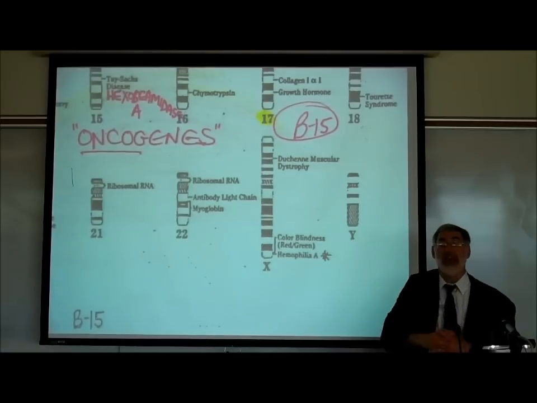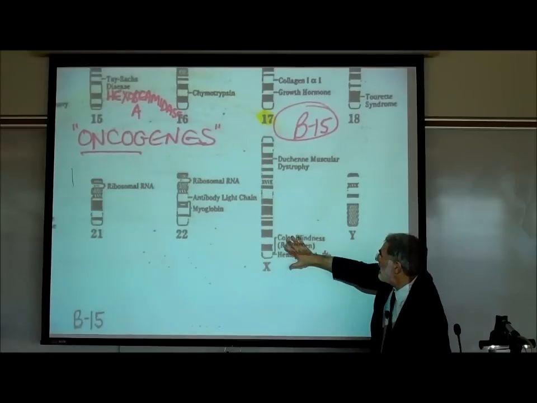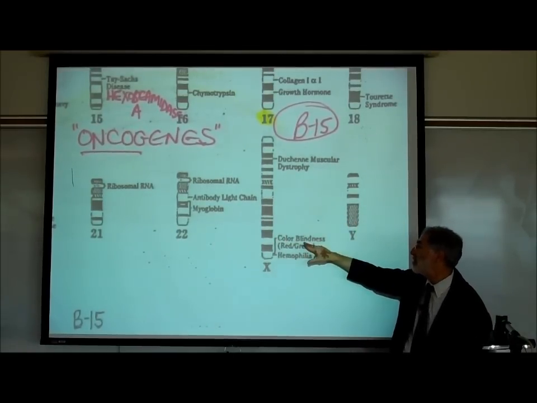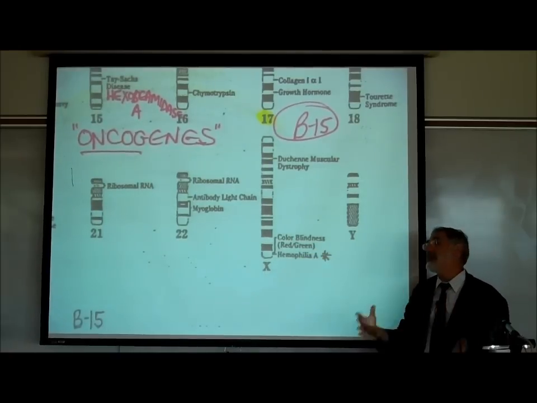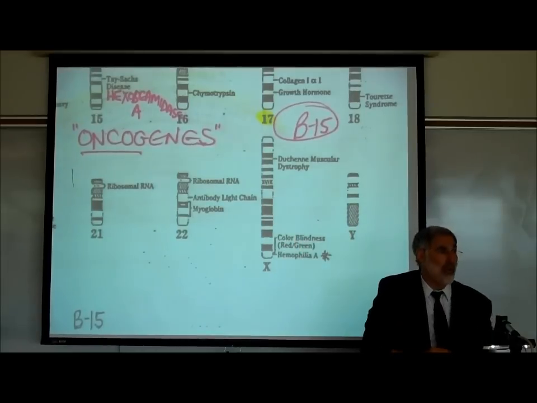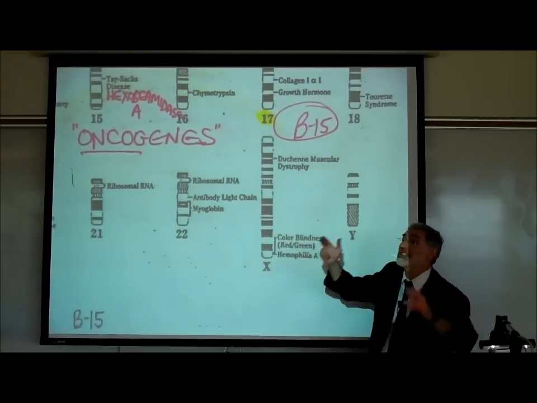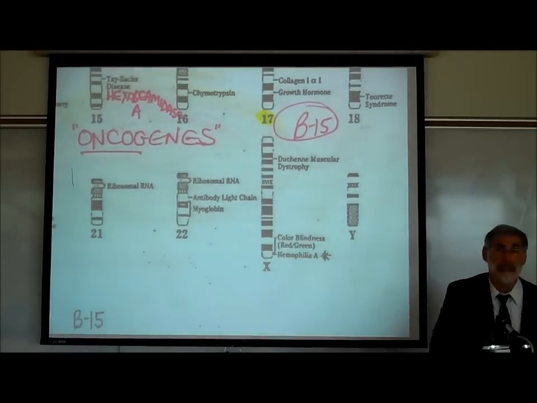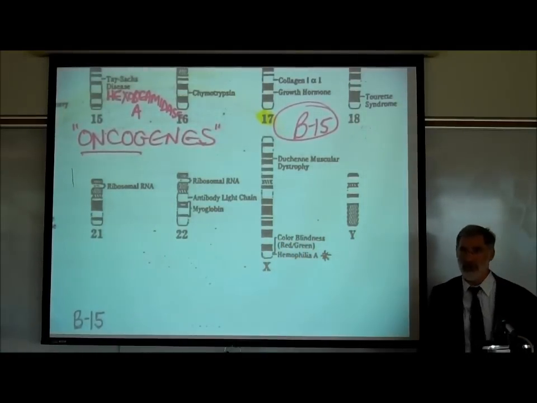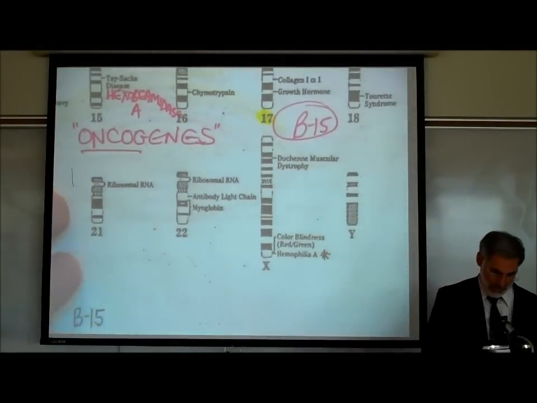So we had mentioned previously that guys, where they have only one X chromosome and a Y, are much more likely to have the problems of color blindness or hemophilia. Females are less likely to have these problems because females have 2 X sex chromosomes, not just 1. And in order for a female to have color blindness or hemophilia, they'd have to have defects in both of those X sex chromosomes. But if a guy has a defect in just one of them, they've got the disease, because they only have 1 X chromosome. So the sex chromosomes can carry additional information other than just determining gender.